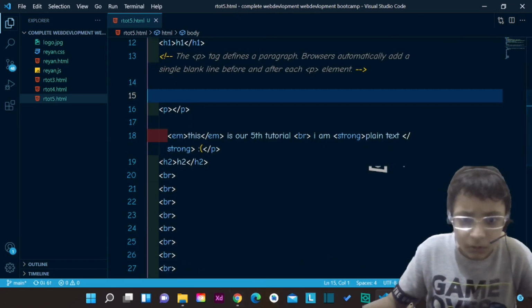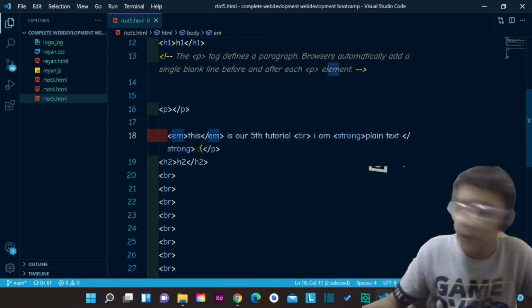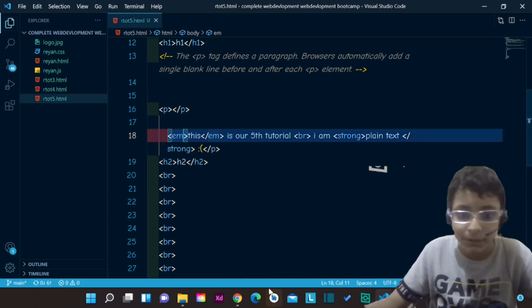Now you know the best practice: for bolding the text it's strong, and for italic it's EM.